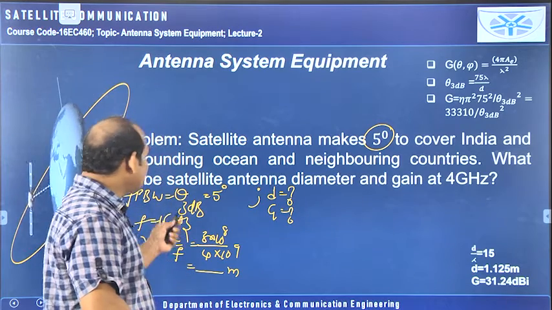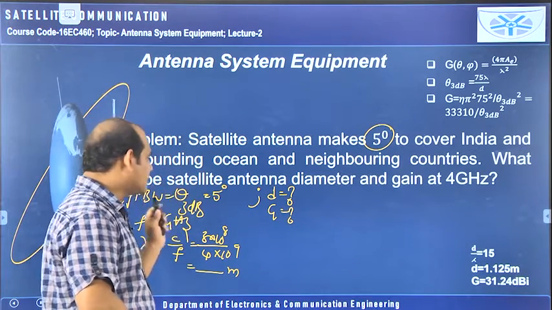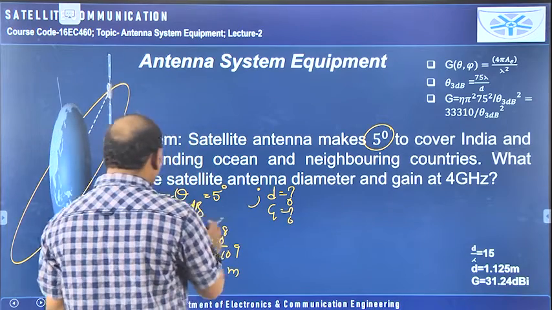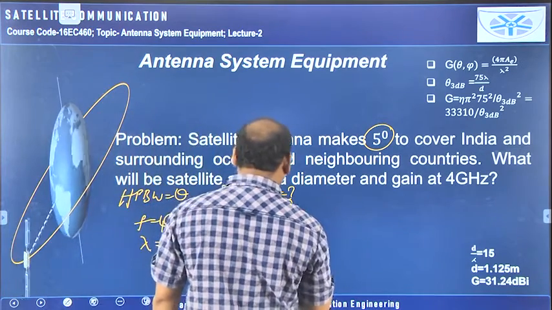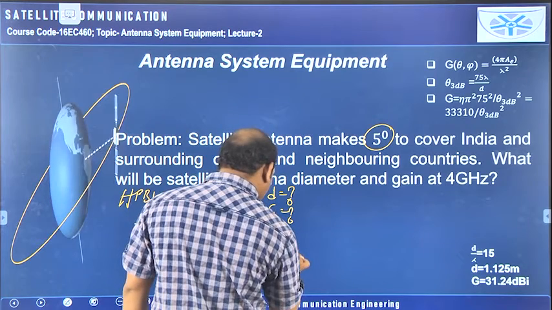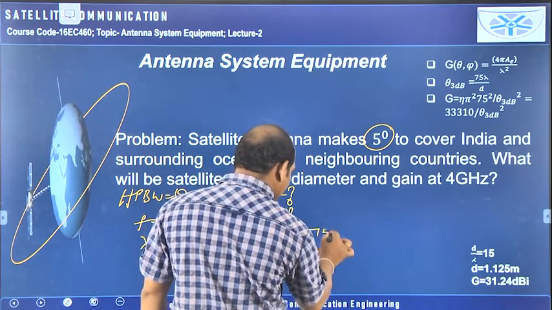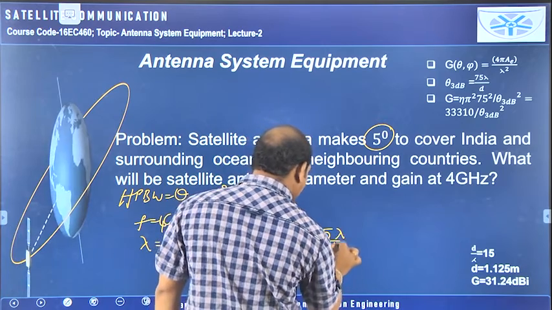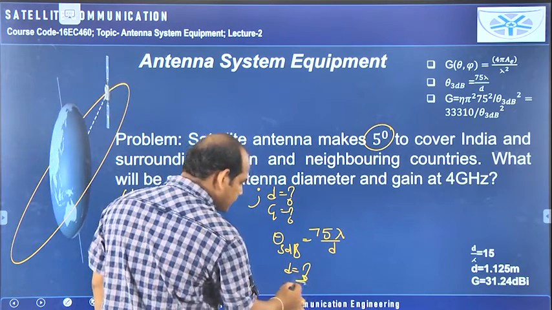Next, here half power beam width is 5 degrees. In the previous problem they had given 17 degrees, now 5 degrees. So with this we have the half power beam width, lambda is there, we can calculate D. What is the formula to calculate D? Half power beam width theta 3 dB is equal to 75 lambda by D. Lambda is available, theta 3 dB is available, you can get the D value, it is over.